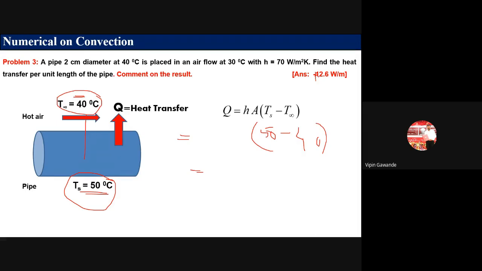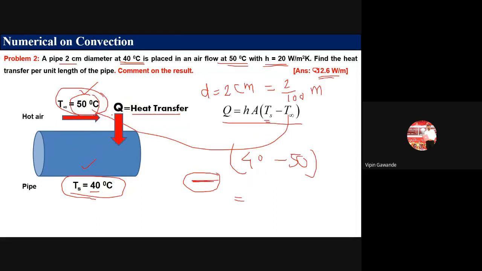Okay. So if the heat transfer occurs from pipe to air, then it is the positive value. Okay. So you will get answer 12.6. But the positive sign denotes that the heat transfer is occurring from the pipe to the air. In the previous problem, the answer is negative. The negative sign indicates that the heat transfer occurs from air to pipe.